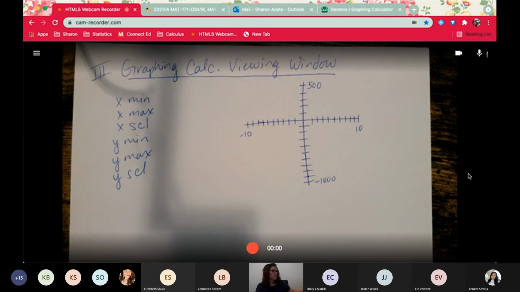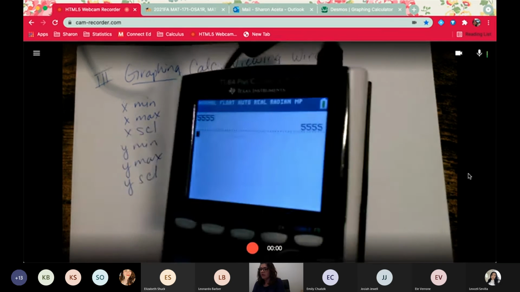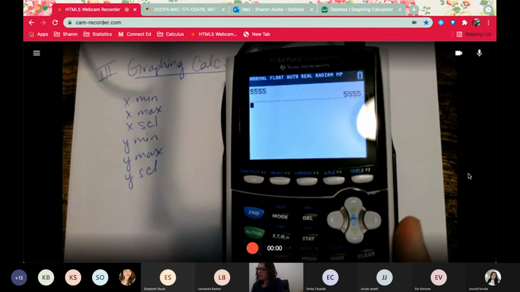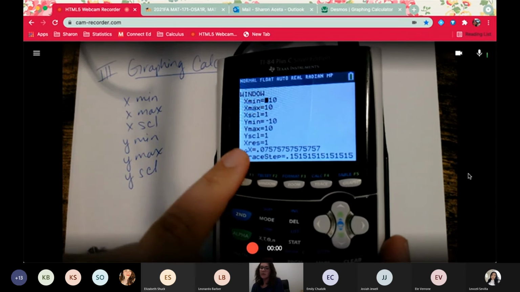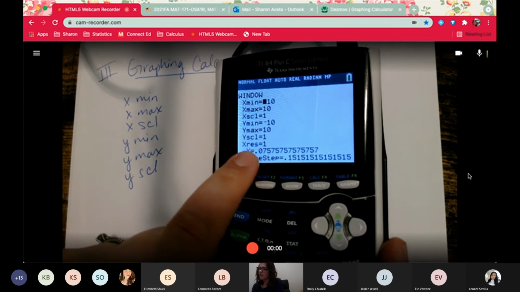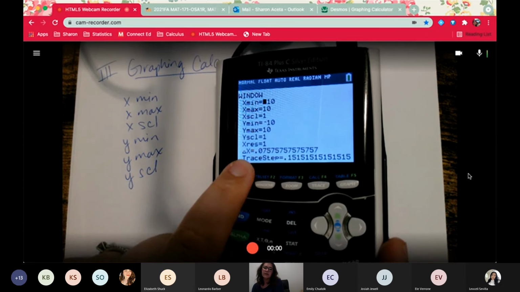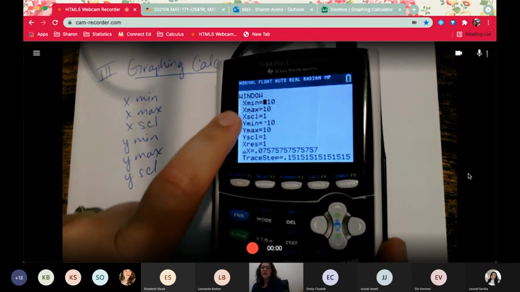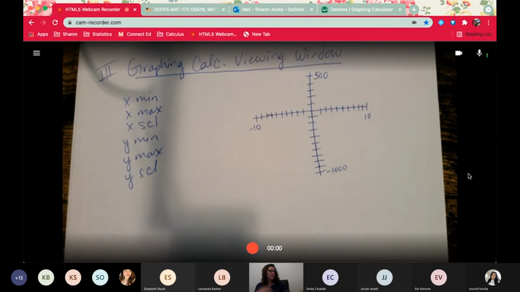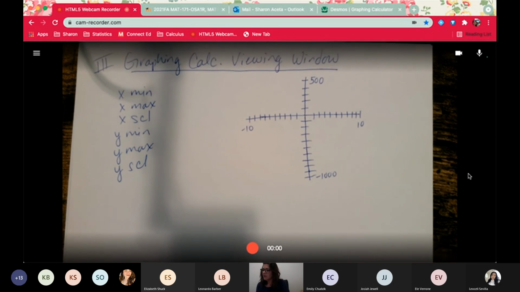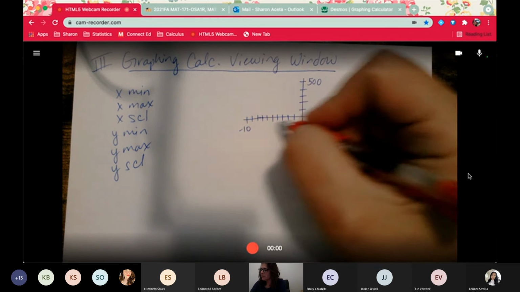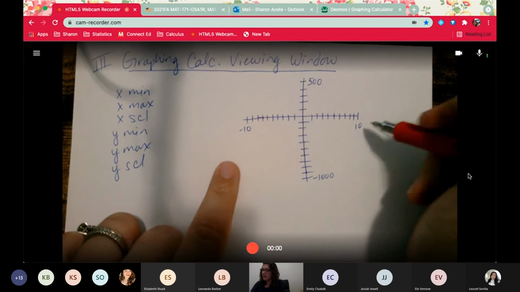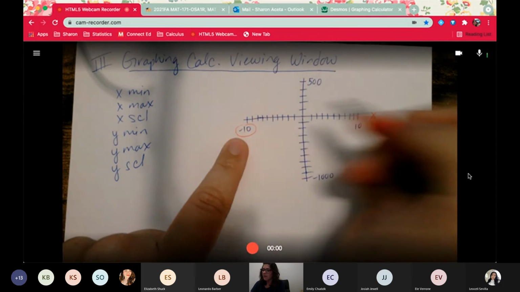The reason why we do this is because when you go to your graphing calculator and turn it on, if you hit up here where it says window, that's what is located right here in your graphing calculator. Don't worry about the XRes yet, or this delta X. Let the calculator work on that all by itself. But you can adjust this window to help you find an intersection of points and whatnot. So looking at what I've given you here, let's determine what our viewing window is. It looks like, again, this is my x-axis. It looks like my x min would be -10.